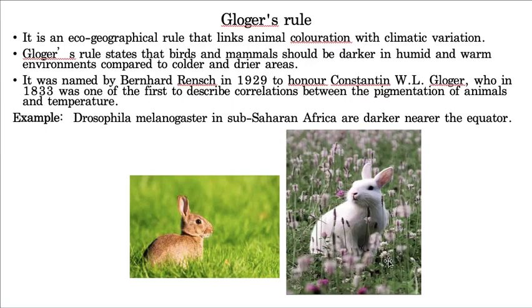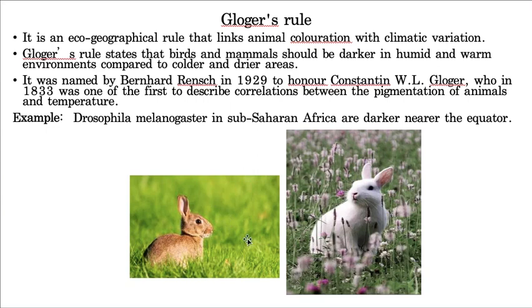So what Gloger's rule is telling is the impact of climatic variations on the coloration of an animal, that is called Gloger's rule. See, the coloration is changed, the color of the skin is changed. When it is living in the polar region, that means a cold region, it is fair in its complexion. Whereas when it is living in a tropical region, where the temperature is high, it is dark.